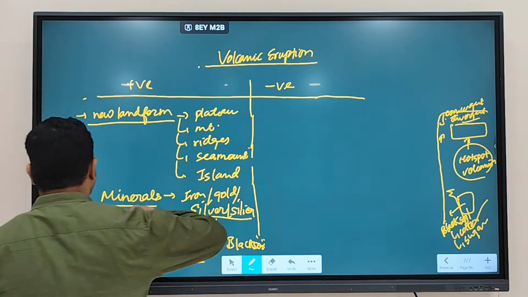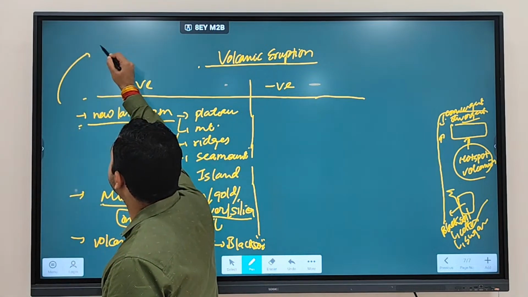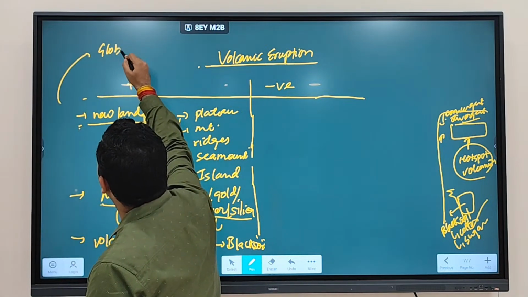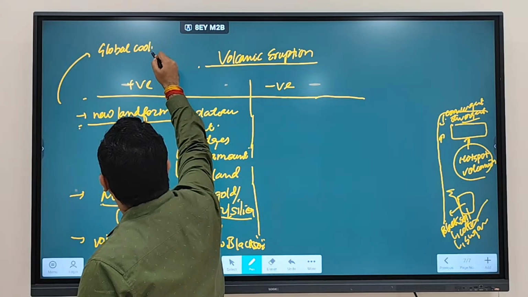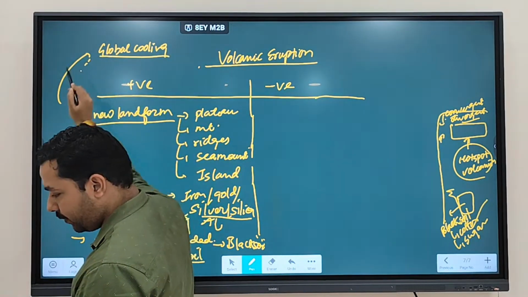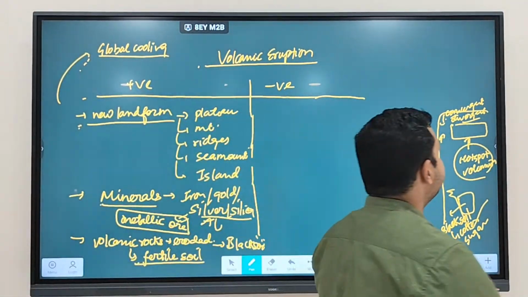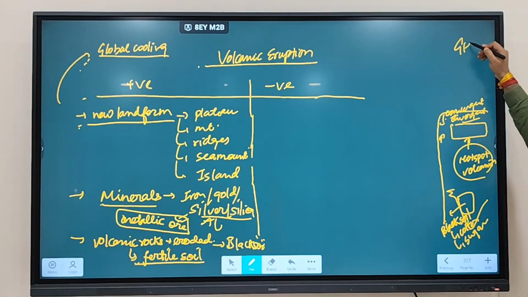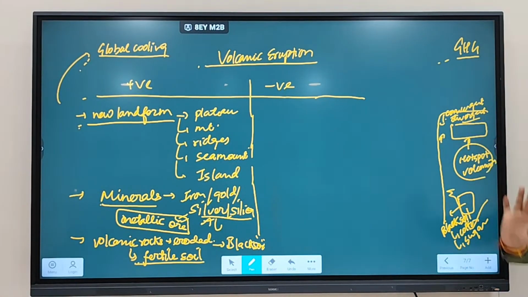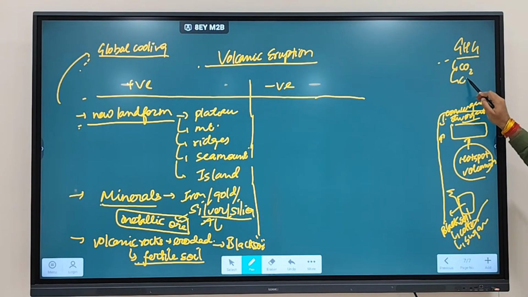Next, another thing that we discuss is, okay, this can help in global cooling, which is environmentally good. Why global cooling? You have certain gases which are referred to as greenhouse gases. Which are the gases referred to as greenhouse gases? Carbon dioxide, methane, and other gases.